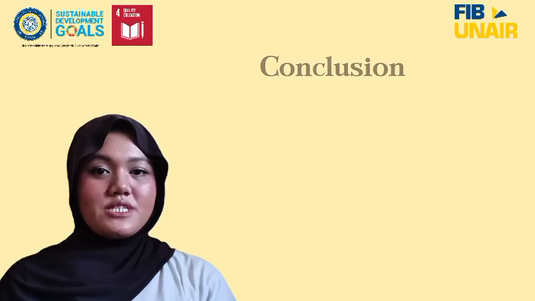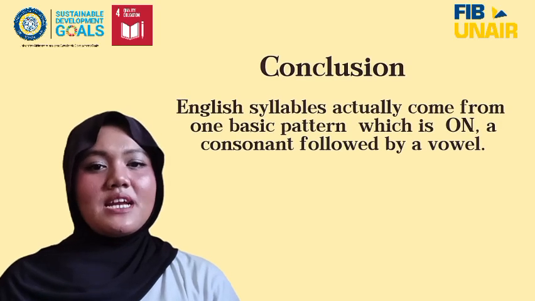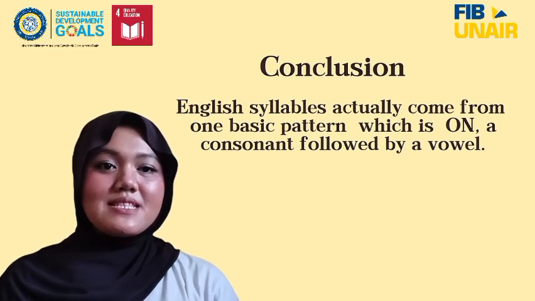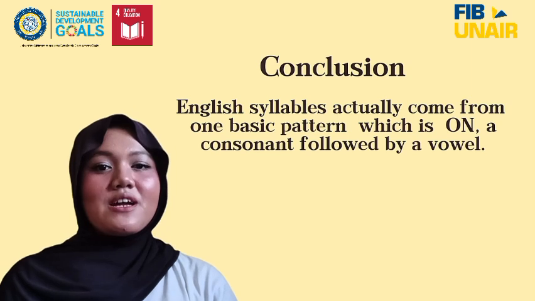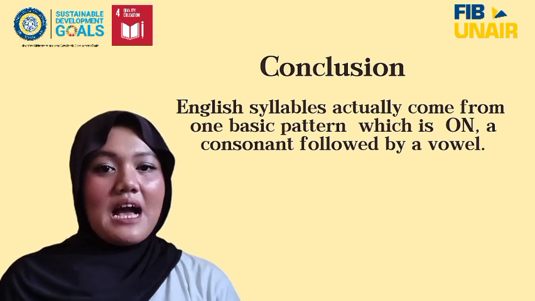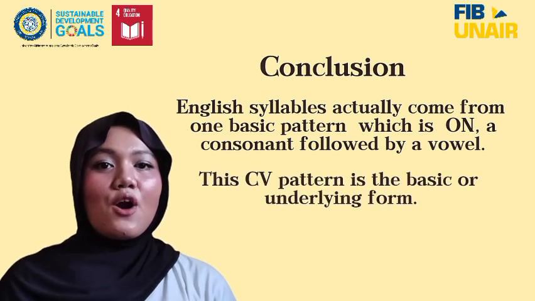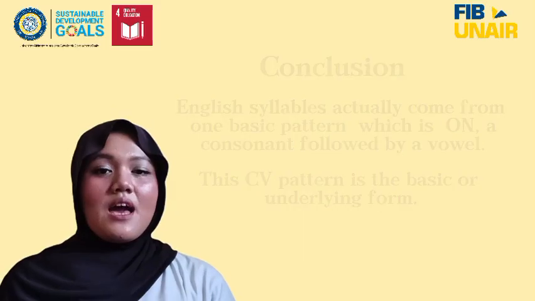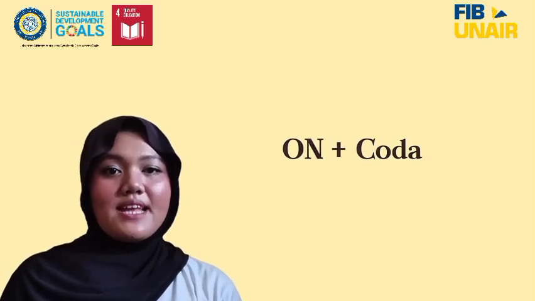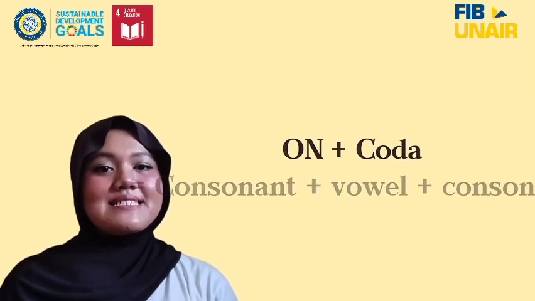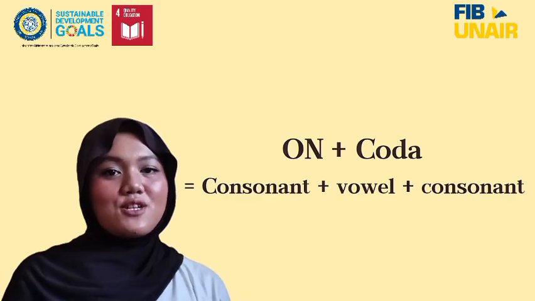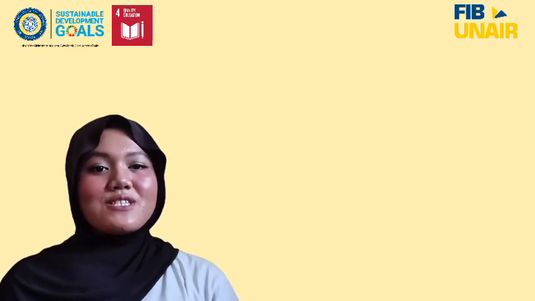Okay, to conclude, all English syllables actually come from one basic pattern, which is onset plus nucleus, or a consonant followed by a vowel. This CV pattern is the basic or underlying form. If we add a consonant at the end, the syllable becomes ONC, which is consonant-vowel-consonant, a closed syllable.